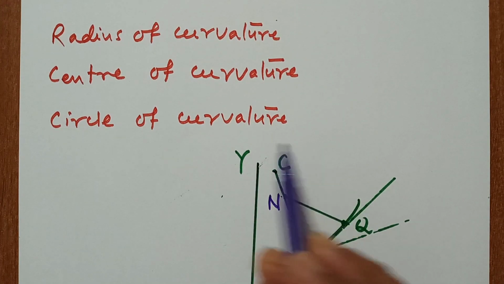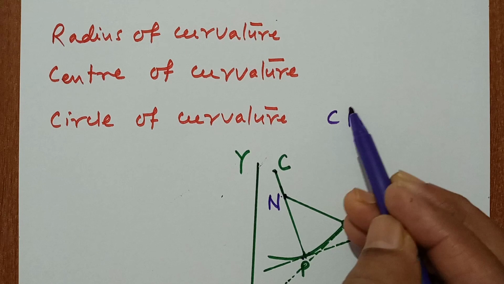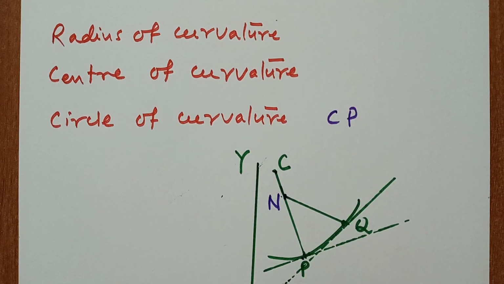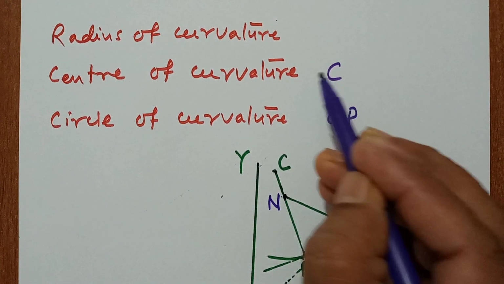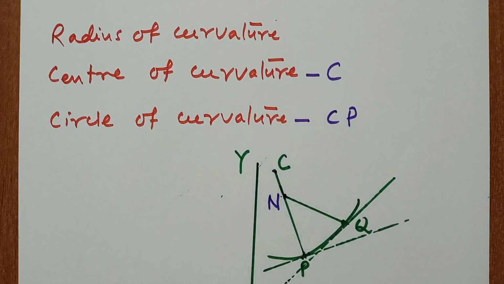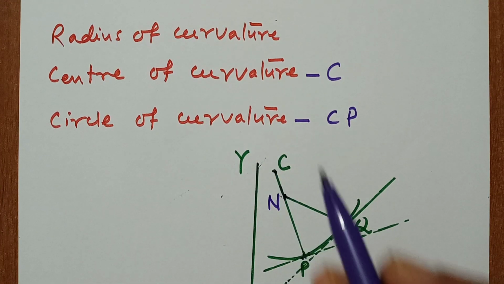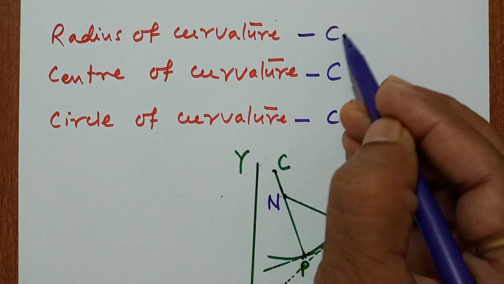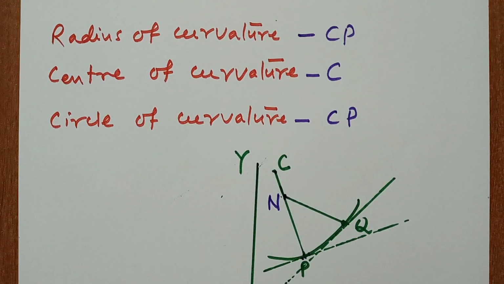C is called the center of curvature. And what is the radius of curvature? CP is called the radius of curvature for this curve, and curvature is the reciprocal of the radius of curvature.